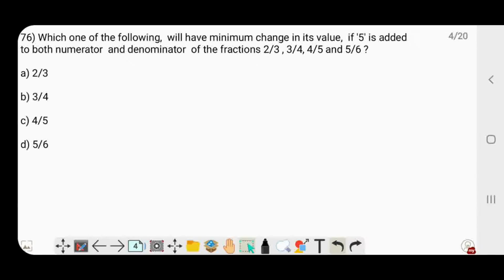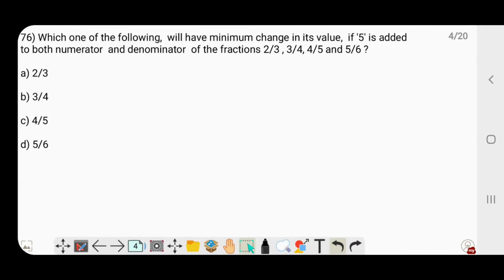Let's go to the 76th question. Which one of the following will have a minimum change in its value if 5 is added to both numerator and denominator of the fractions 2 by 3, 3 by 4, 4 by 5 and 5 by 6? So we are adding 5 to both numerator and denominator.